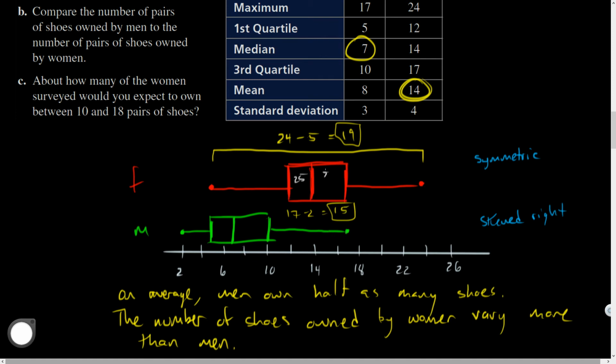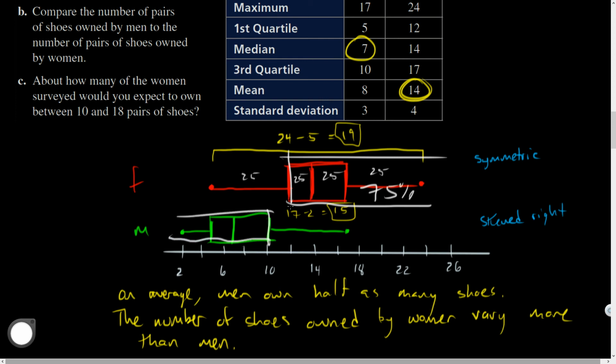If this is 25, this is 25, this is 25, this is 25, these three 25s, so that's 75%, own more than 75% here. They actually probably own more than 75%, because this region is only 25%. So there are all sorts of different types of analysis that we could do.